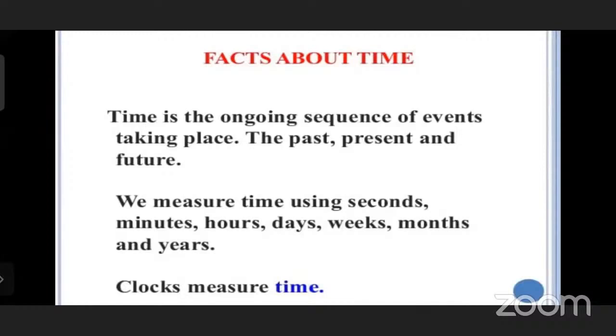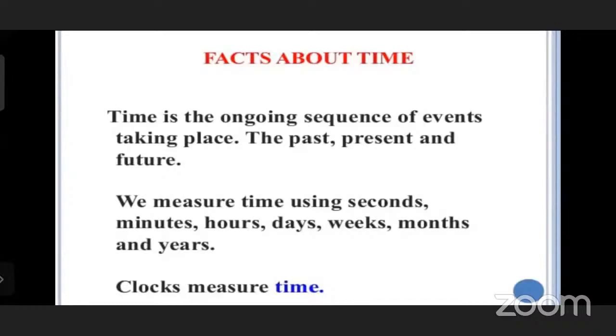See, the first line means time is an ongoing process. It never stops. It's past, present, and future. The things which have happened in the past are also denoted as time.